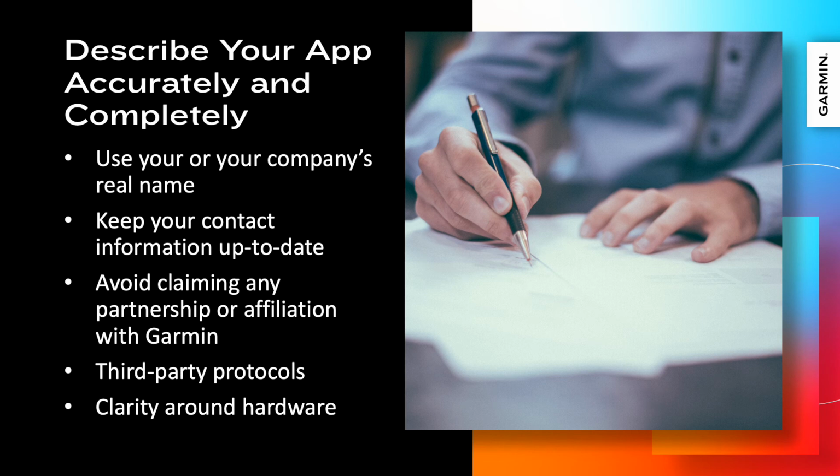Identify whether your app requires any specific Garmin or third-party hardware or software to operate. For example, if the app's core features do not work without an ANT+ sensor, you must disclose that. If a specific feature has a dependency, you must disclose that dependency when advertising that specific feature.